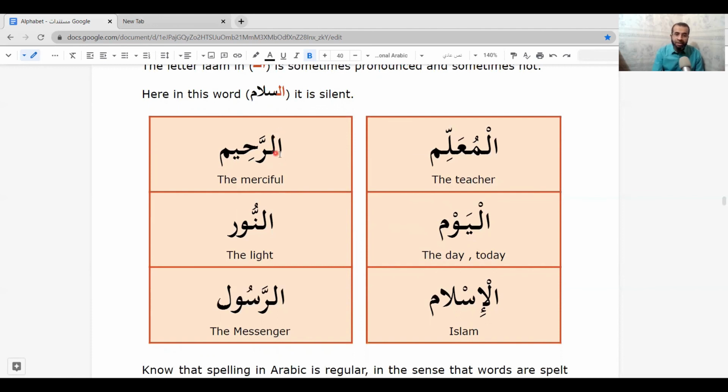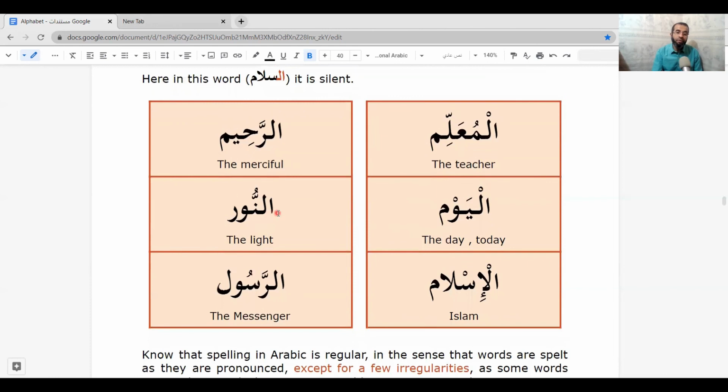Here, the lam is silent, so we say ar-rahim. And this one, it's a followed by na with shadda and dhamma. So we say an-nur. An-nur. The noon has shadda and dhamma, so it's doubled. An-nur. And the lam is silent.